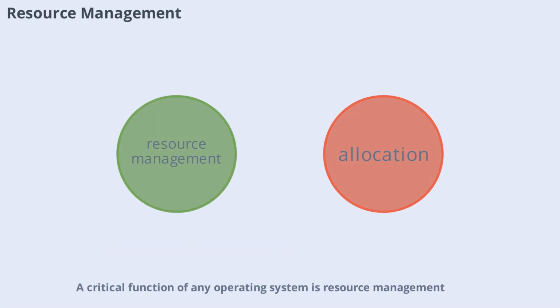A critical function of any operating system is resource management. The OS allocates CPU time, memory, and storage to various programs and processes, ensuring that each gets the resources it needs without interfering with others. This balancing act is essential for system stability and performance. By managing resources efficiently, the OS prevents conflicts and maximizes the computer's capabilities.